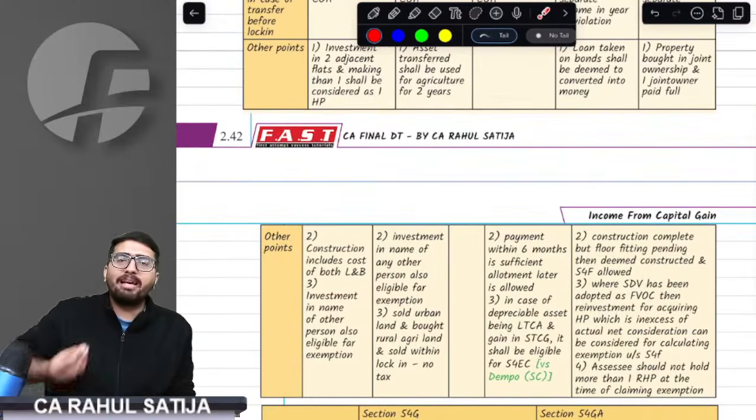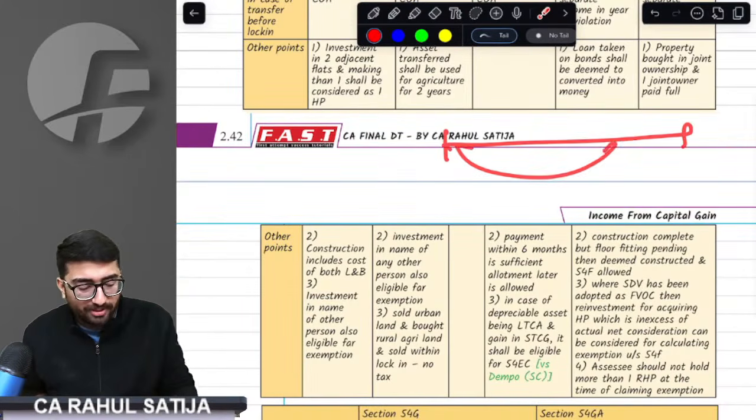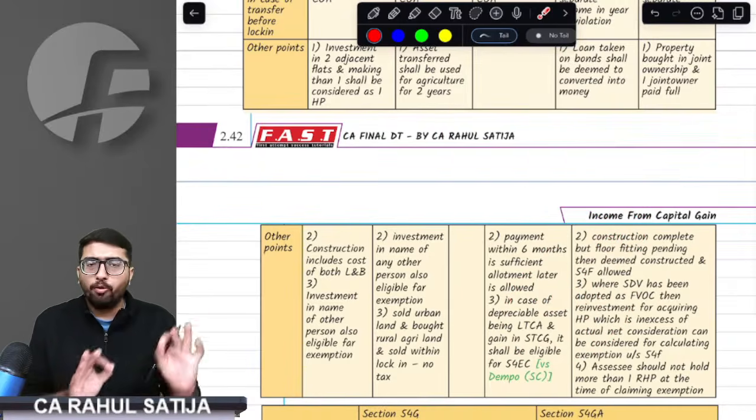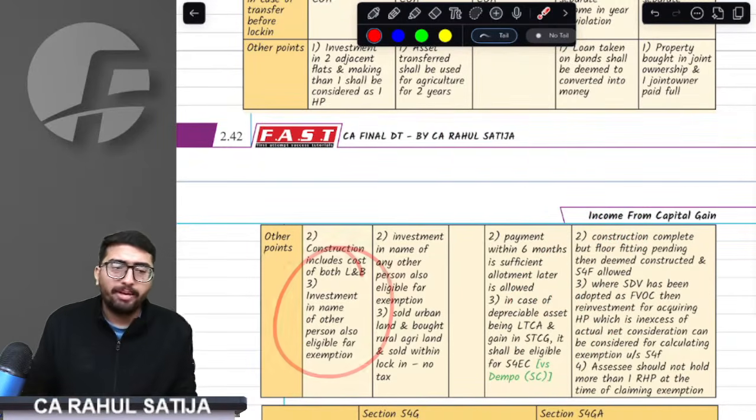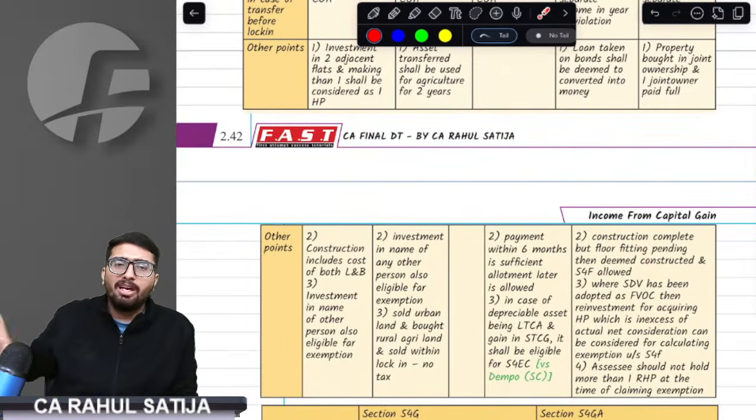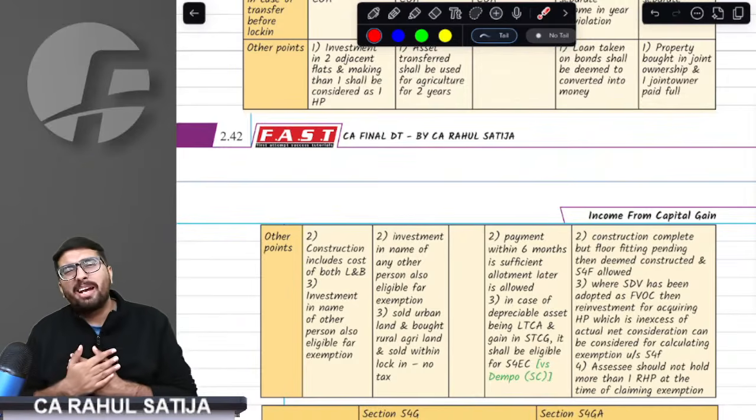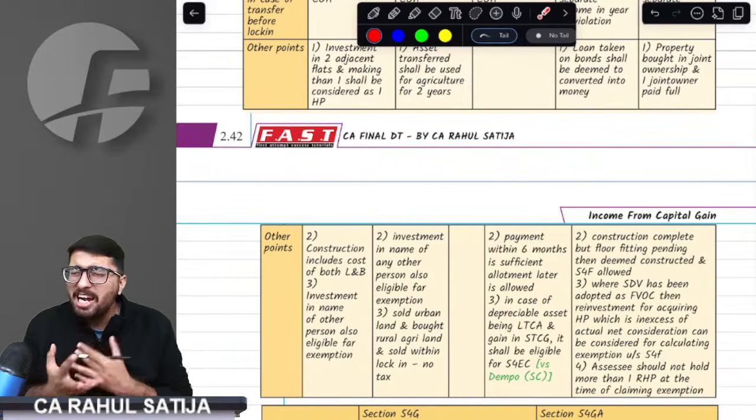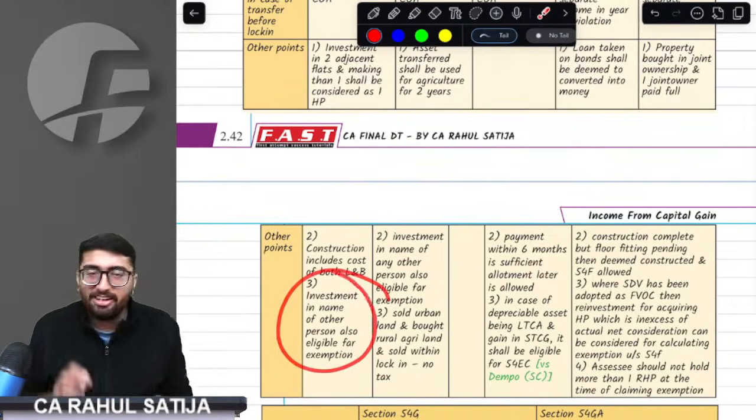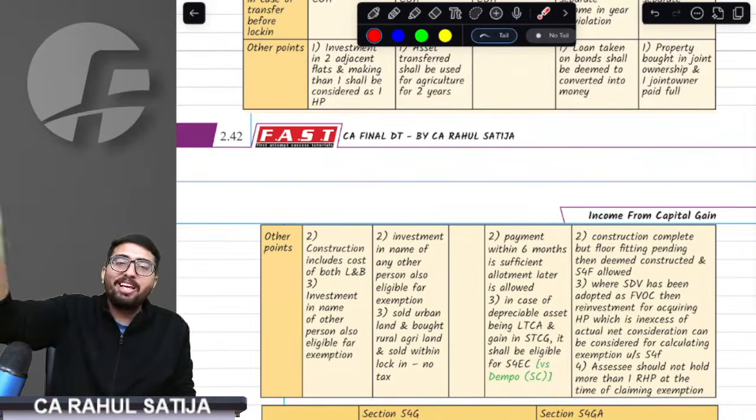Then, sometimes if we are required to get the house constructed within 3 years, then whatever the cost of land is, cost of building is, everything shall be considered for the purpose of exemption. Third thing, sir, sometimes it might happen that I am paying consideration to buy the house, but I don't want that house to be registered in my name. I want this house to be registered in the name of my mother. Can't I do that? The provision says, yes, sir. Even if you register that house in anybody else's name, it will be allowed to you.